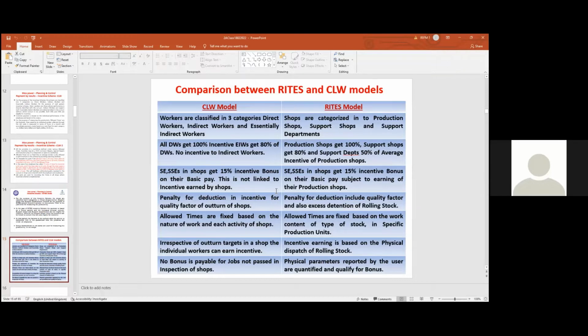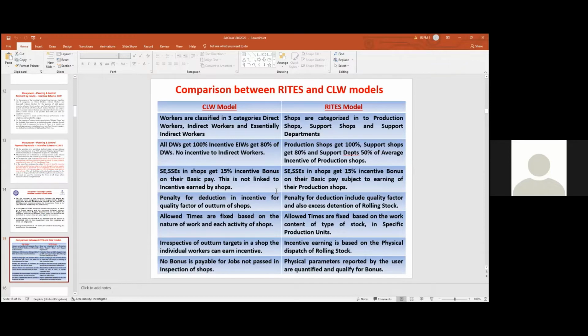Support departments get 50% of the average incentive of production shops. So it is like that. Even in the support departments, there is incentive payment if it is linked to the outturn of that particular shop. That is the advantage of the RITES model for the employees. Whereas SSEs, section engineers, and senior section engineers in shops get 15% of the incentive bonus on their basic pay. Here also in the RITES model it is the same, but subject to earning. If the earning of production shops is 100%, they get it.